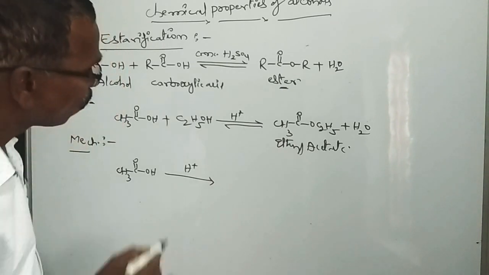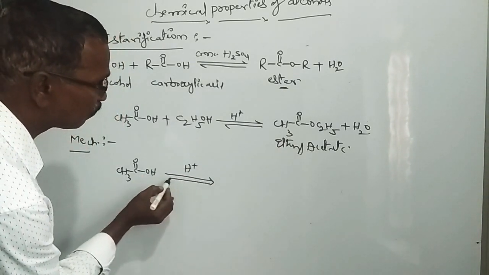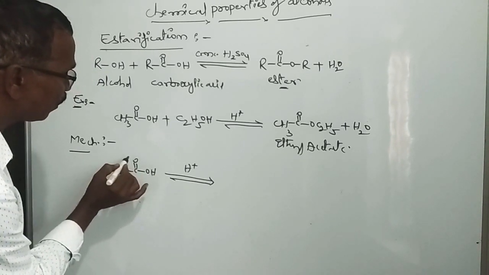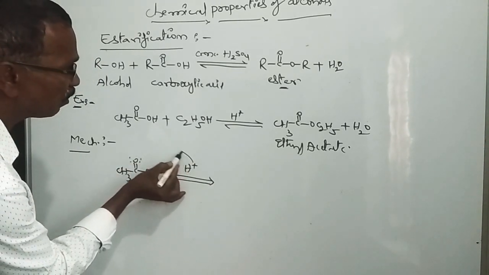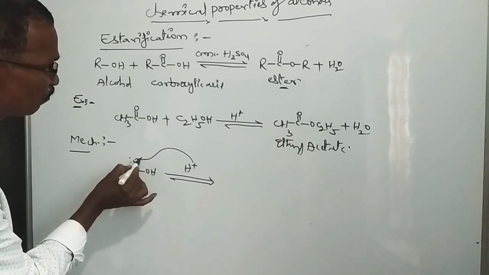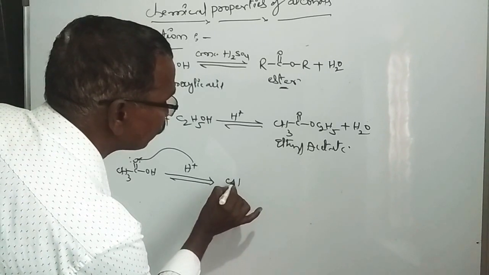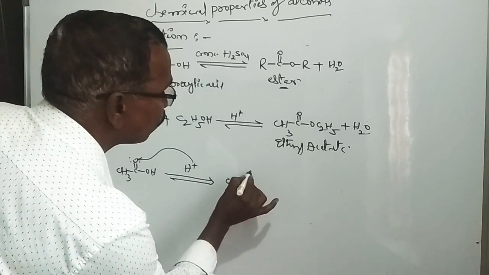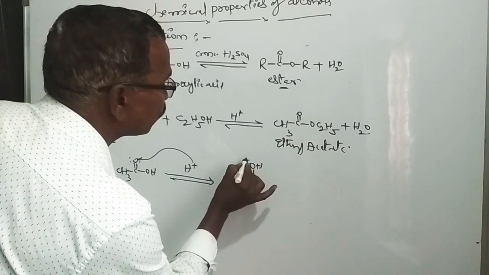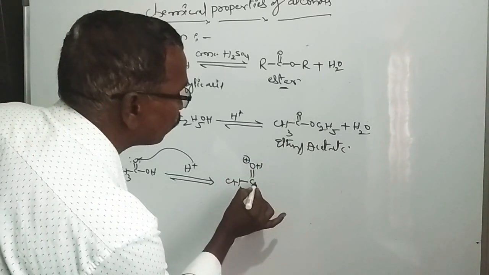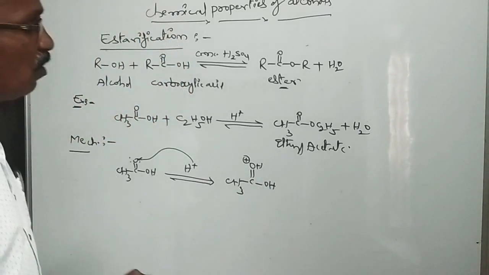It is also a reversible reaction. What happened here? Oxygen has a lone pair of electrons. The H plus ion adds to the oxygen to form CH3-C, O double bond H plus, and the other oxygen as OH.